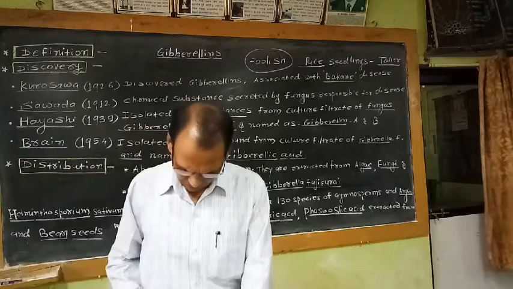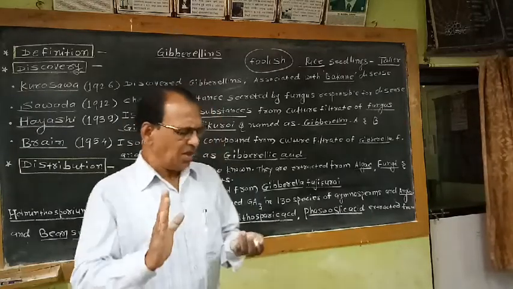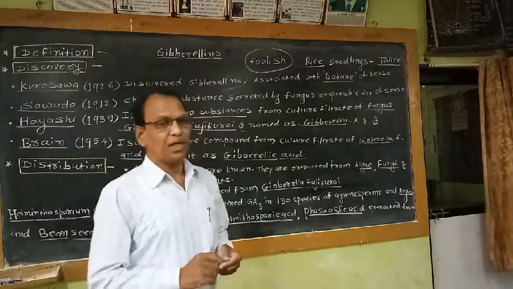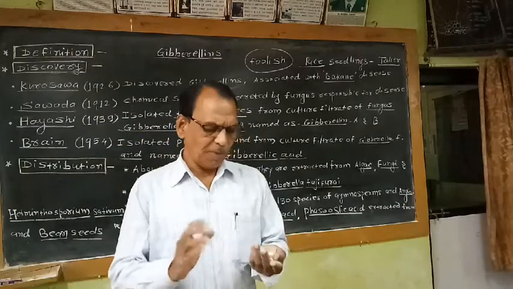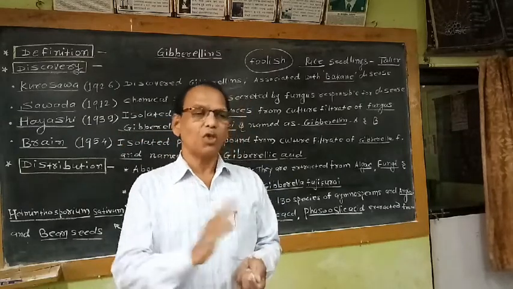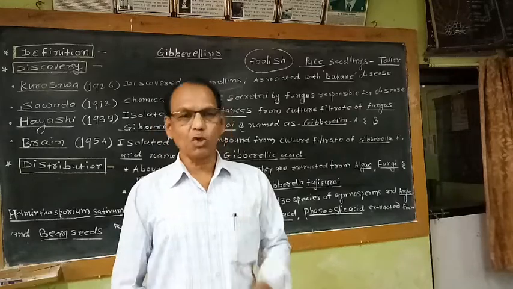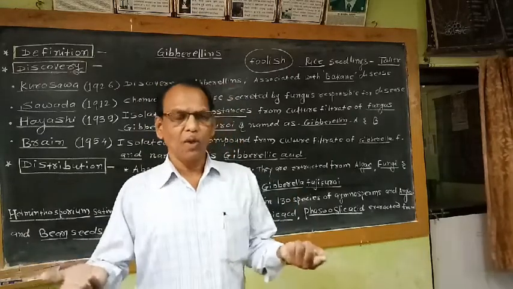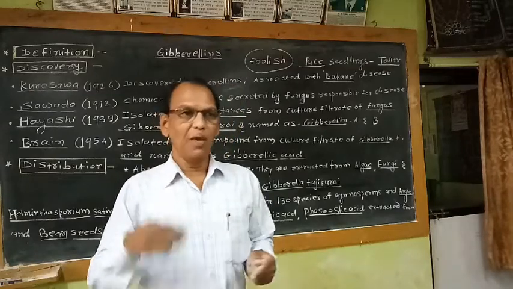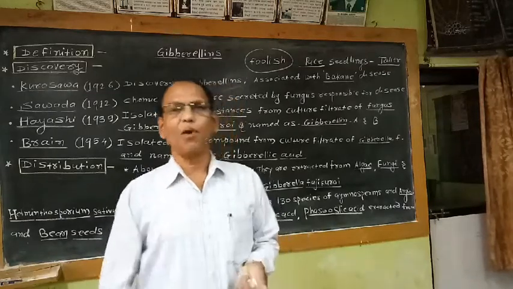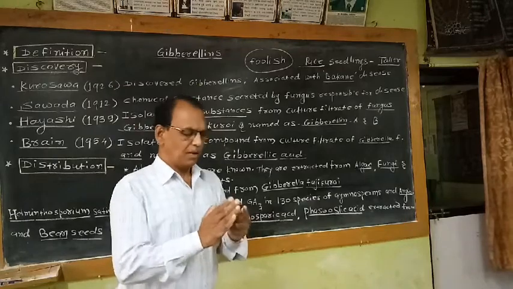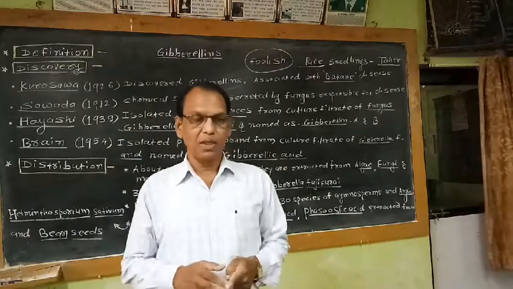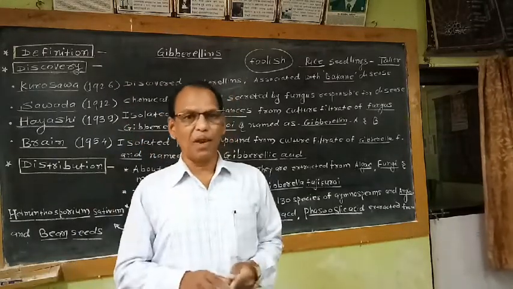Then reversion of sex expression. That means in some members of family Cucurbitaceae, unisexual flowers are there. Male flowers are separate, female flowers are separate. So before pollination and fertilization, if we spray gibberellin solution in appropriate concentration, then male flowers are converted into female flowers and female flowers are converted into male flowers.